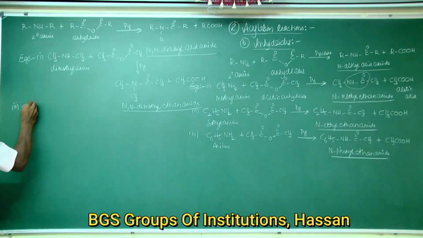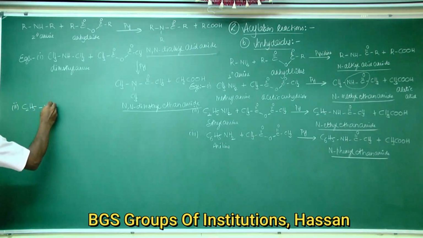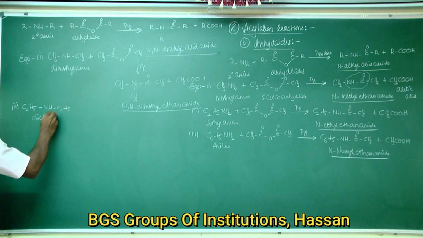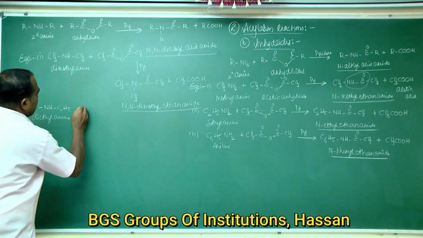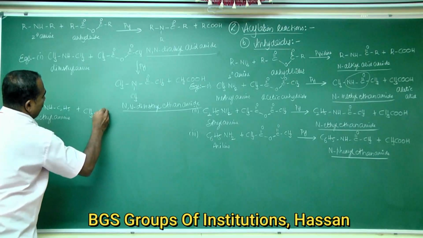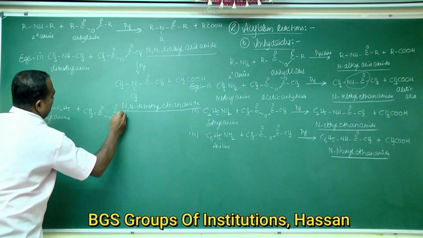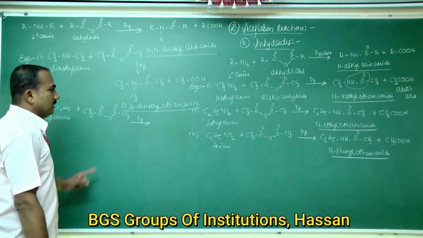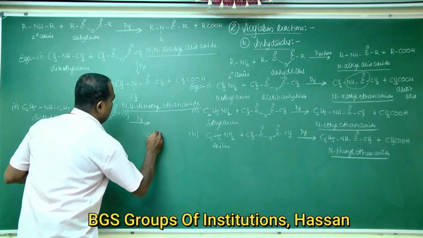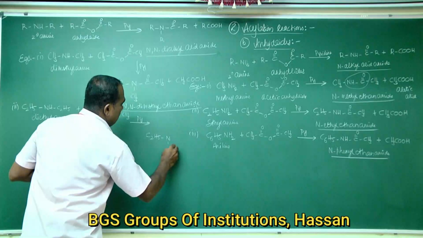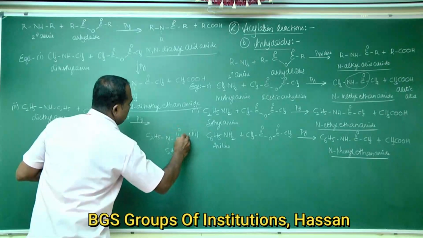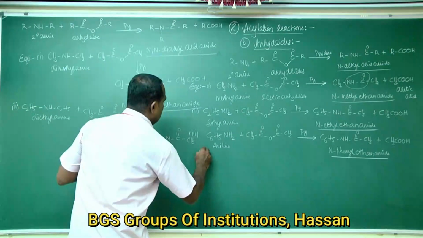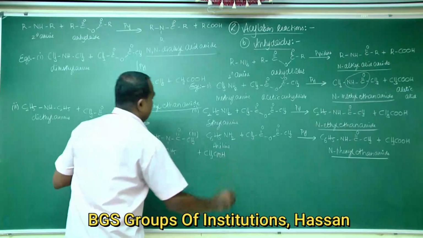Second example: diethylamine reacts with acetic anhydride in the presence of a strong base to give the product (C2H5)2N-C=O-CH3 plus CH3COOH.